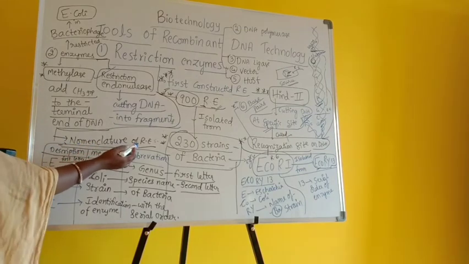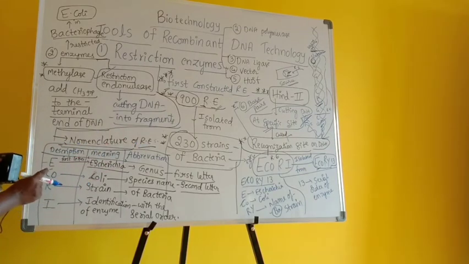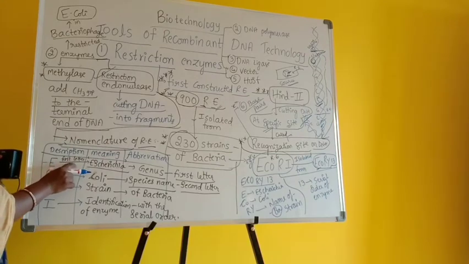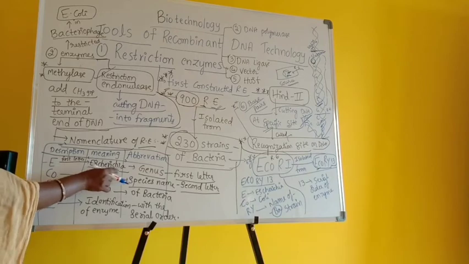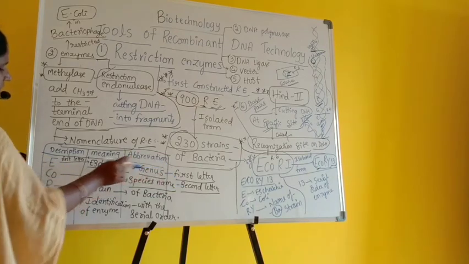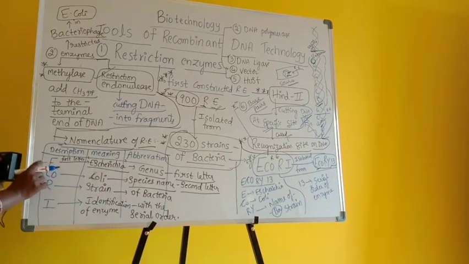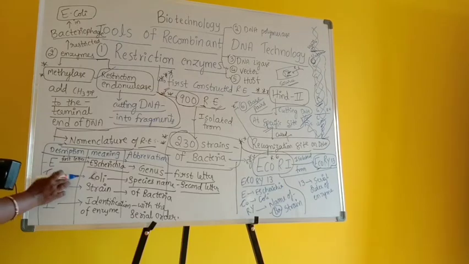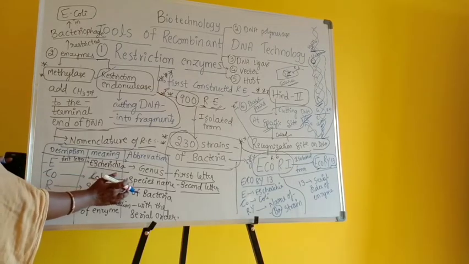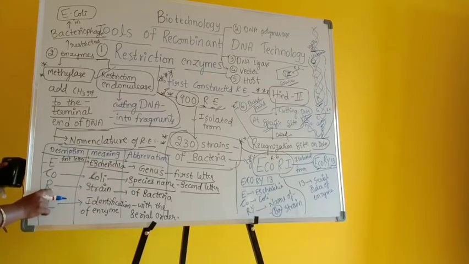In the nomenclature of restriction enzymes, the first letter, E, represents the genus name, that is Escherichia. The second and third letters, which should be small letters, co, from coli, represent the species name. R is the strain of the bacteria.